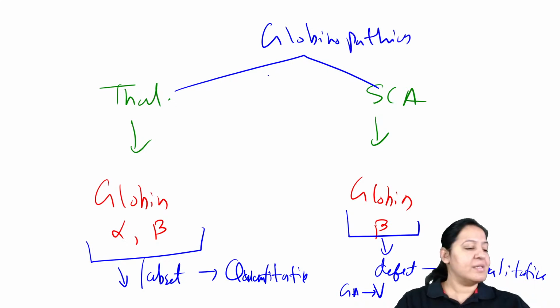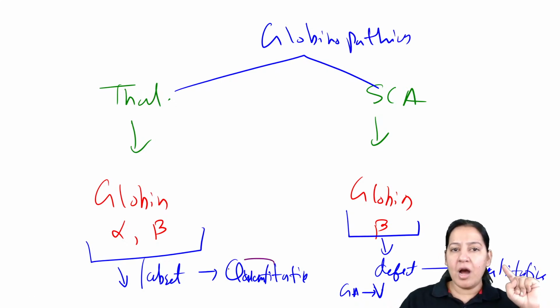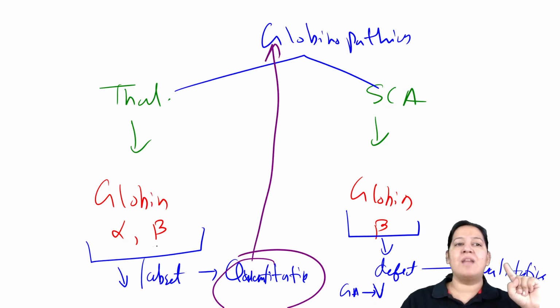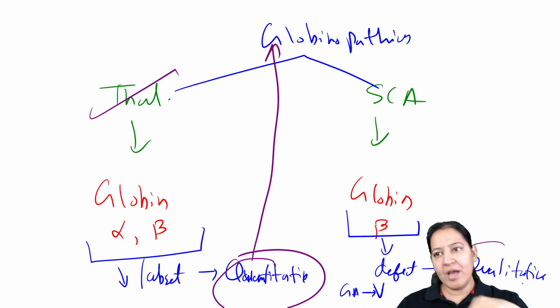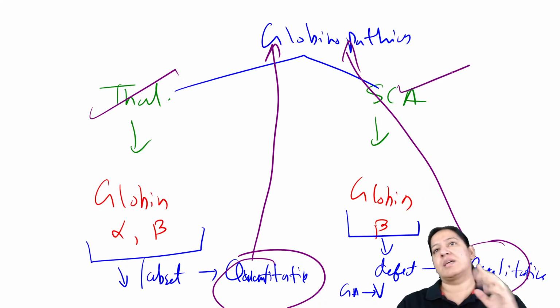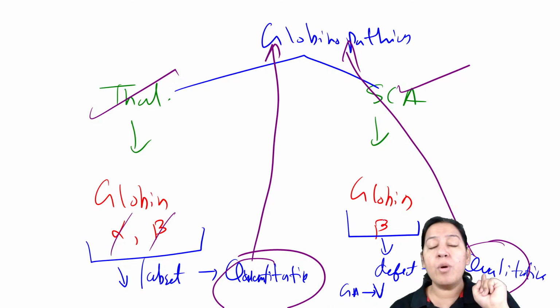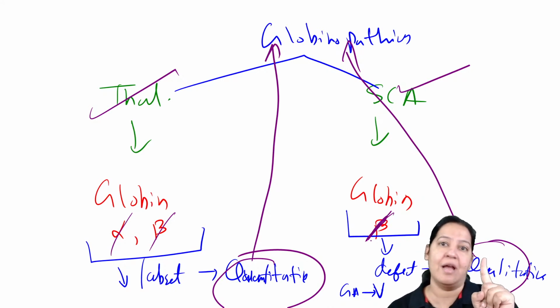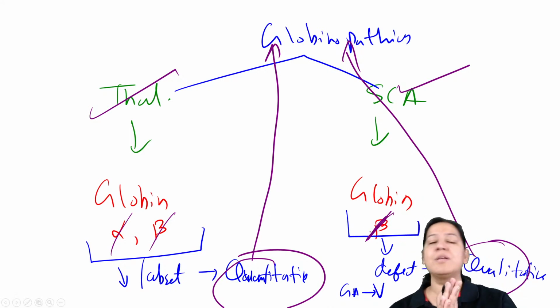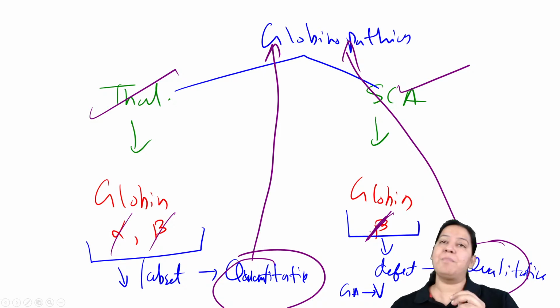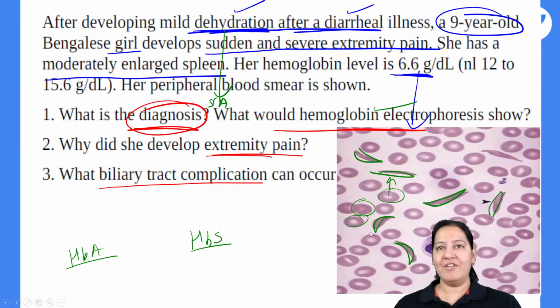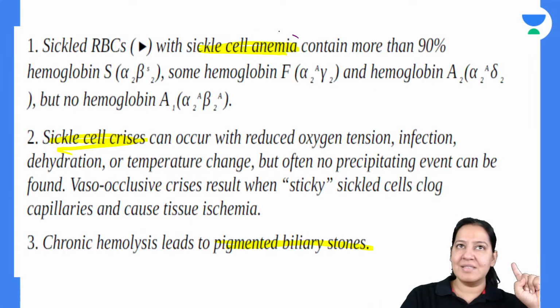So if the examiner asks you to name a quantitative globinopathy, the answer is thalassemia. And a qualitative globinopathy, the answer is sickle cell anemia. Thalassemia can involve both alpha and beta, but in sickle cell anemia only beta has a change, there is no change in alpha. I cannot simplify more than this. Everyone appreciate my efforts. Have you got it? So the answer here is sickle cell anemia.